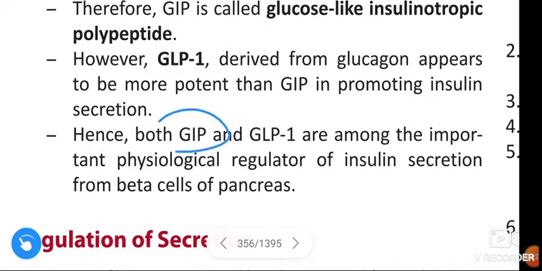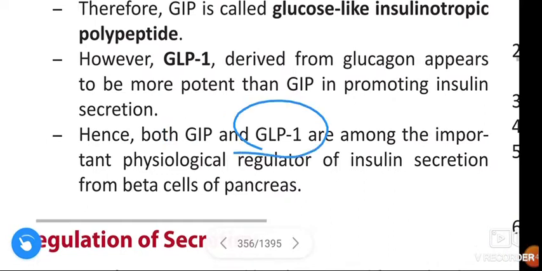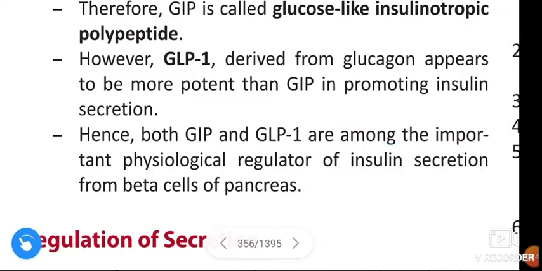Hence, both GIP and GLP-1 are among the important physiological regulators of insulin secretion from beta cells of pancreas.